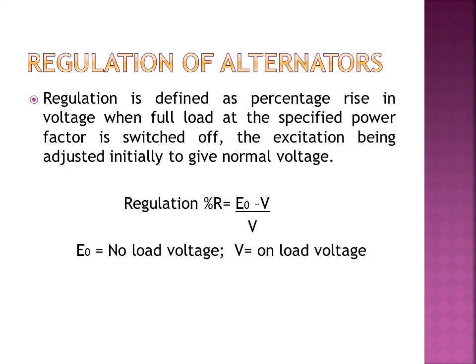Next topic is the regulation of alternators. As we know, the definition of regulation is the percentage rise in voltage when full load at the specified power factor is switched off, the excitation being adjusted to the normal value. It is this formula: percentage R equal to no load voltage minus full load voltage by no load voltage. The value of regulation should normally be as low as possible.